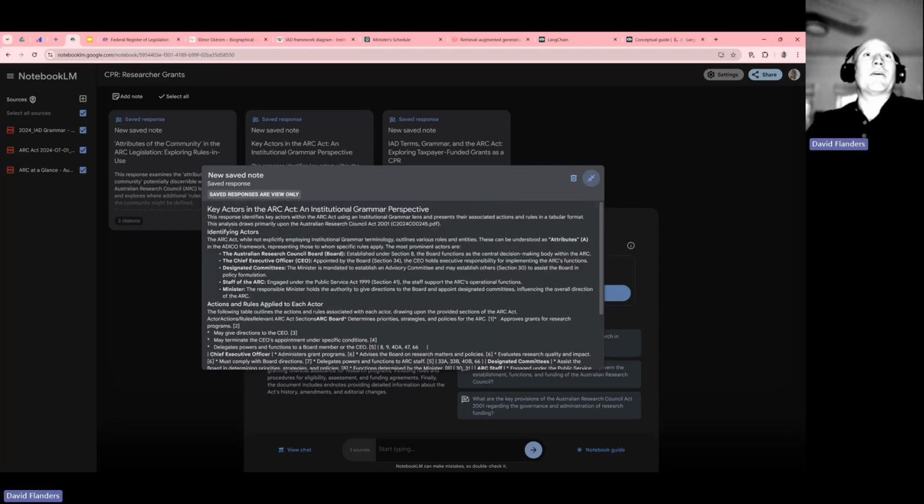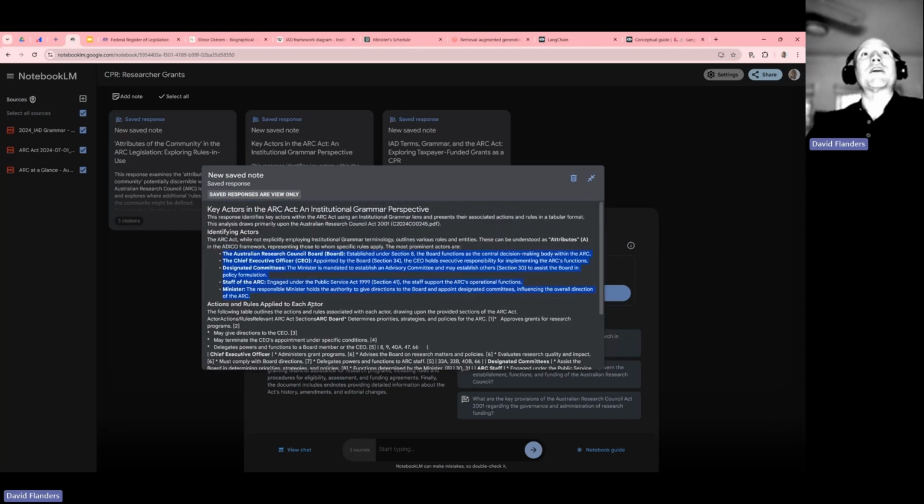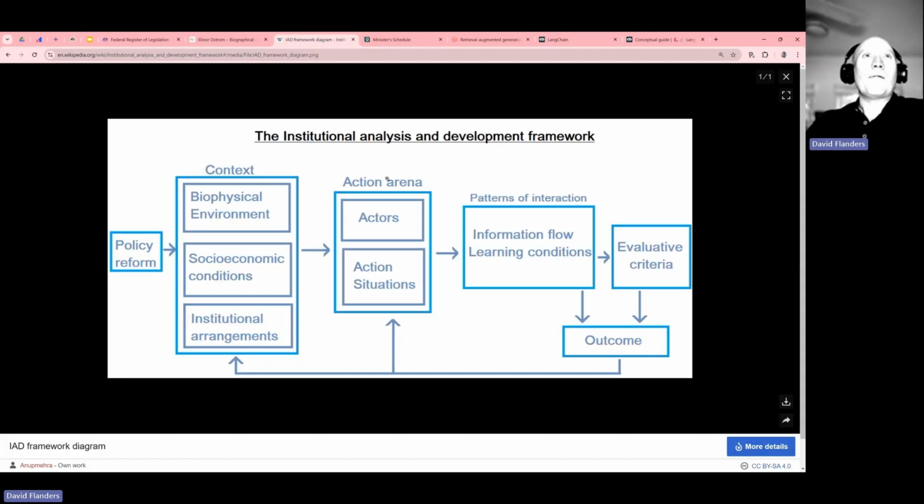So I've actually gone about and now defined who the actors are, all the actors inside the ARC, what rules they have, and now I can start to build out the marketplace where this CPR is being dealt with. So again, here's our entire marketplace, so to speak, our institutional marketplace. And we're looking for these situations.